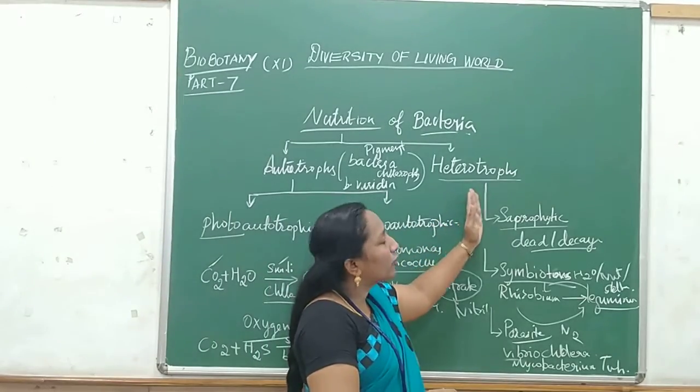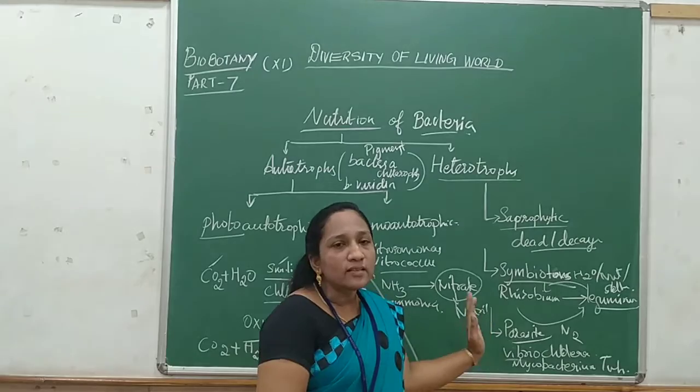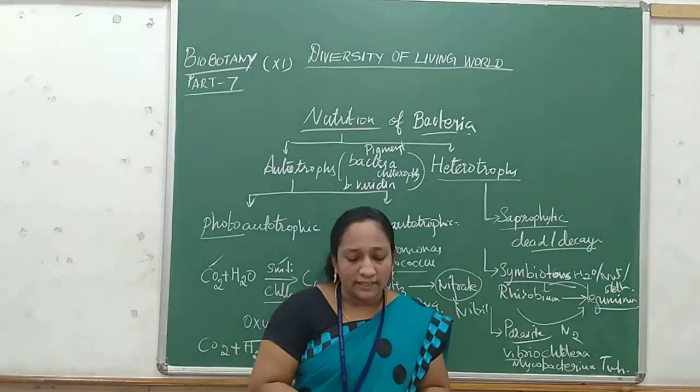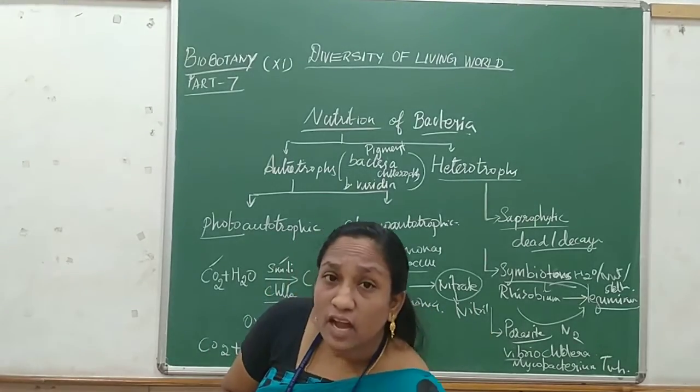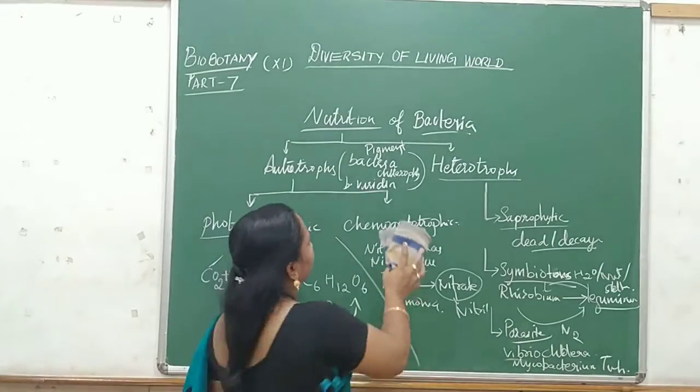Next, heterotrophic we also learned in detail. Children, is it clear? This is about the nutrition of bacteria. Let us learn about the economic importance of bacteria.